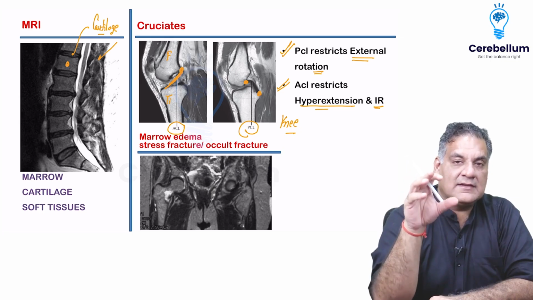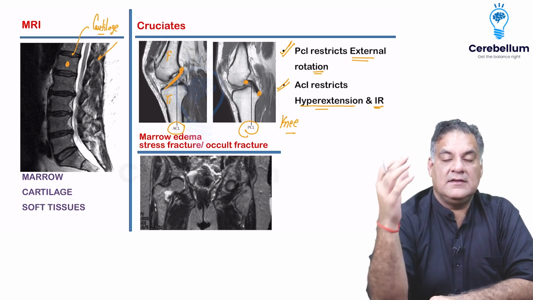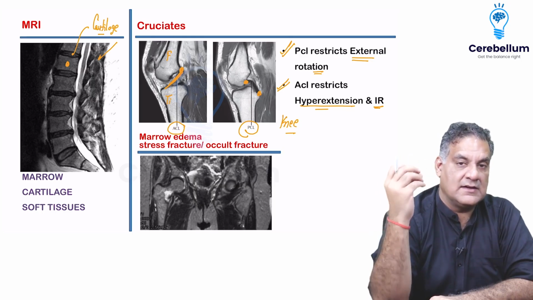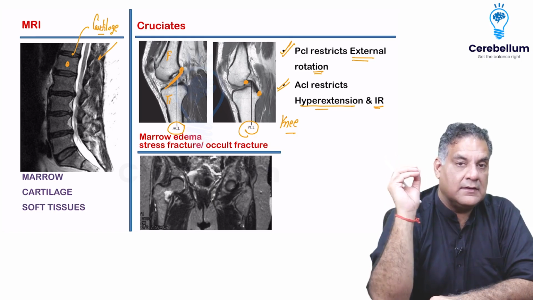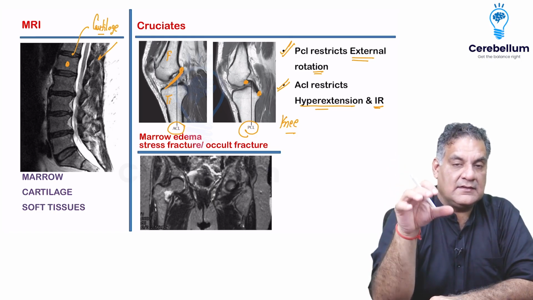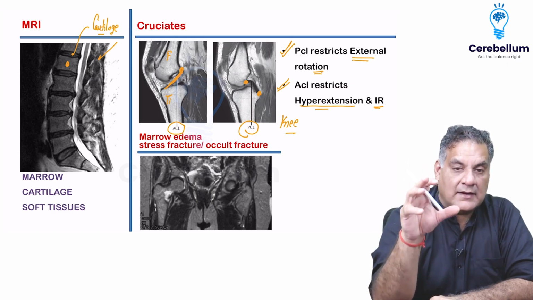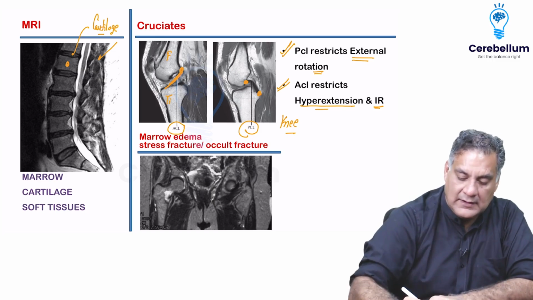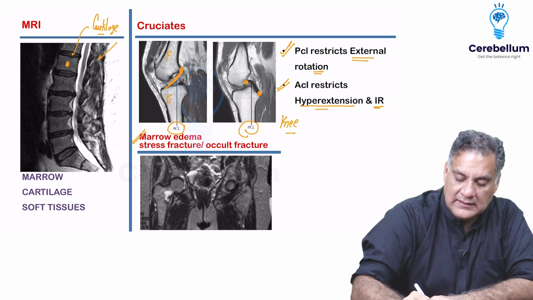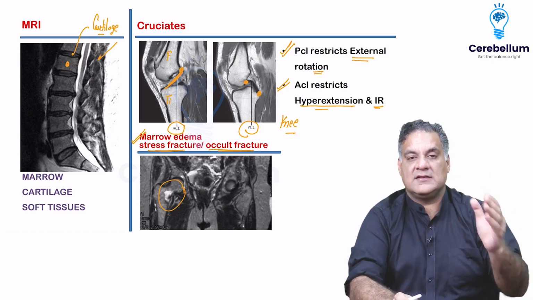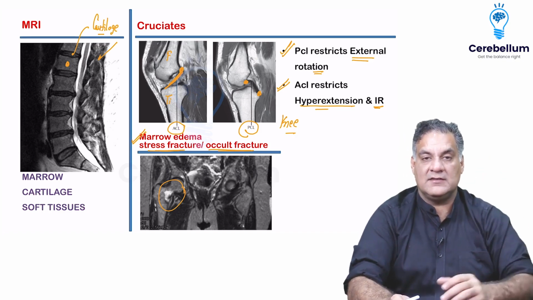Because I am giving excess force to a normal bone. These are called a stress injury, and in these cases the X-rays can't pick up the fractures. X-rays pick up the cortical breaches, but in this area the marrow swells up. And what picks up the marrow? The MRI. That is why marrow edema is seen in stress fractures or occult fractures much earlier than X-ray will show you. And that is why for stress fracture, the IOC, the investigation of choice, is MRI.